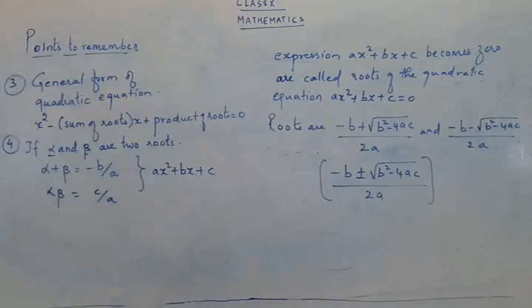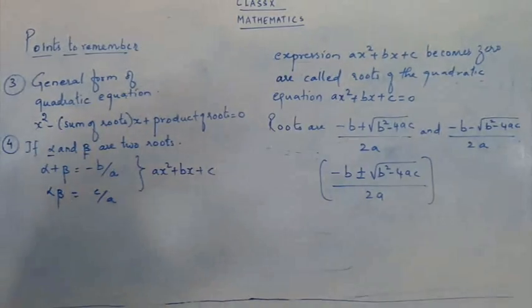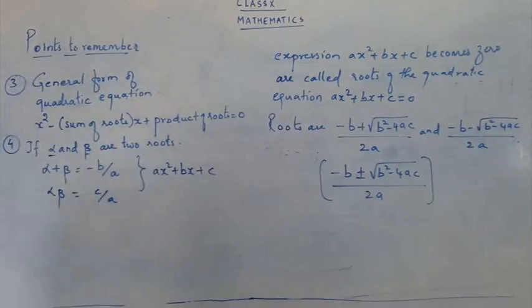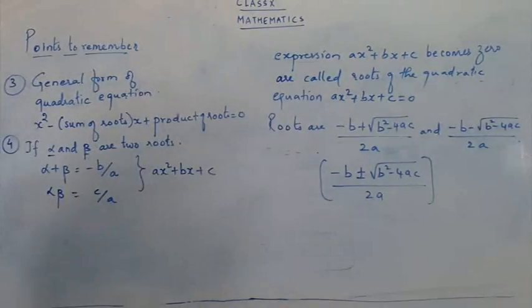So give the heading Exercise 3.9. Write down the first question.